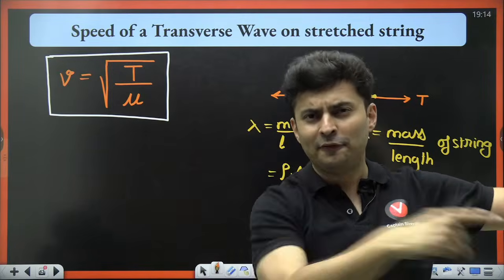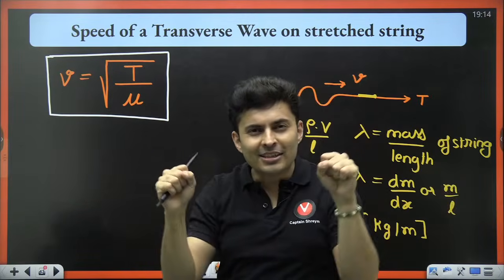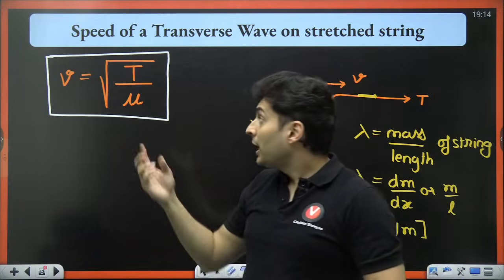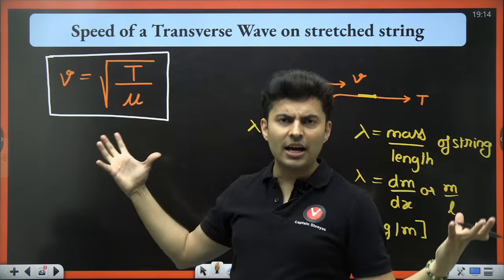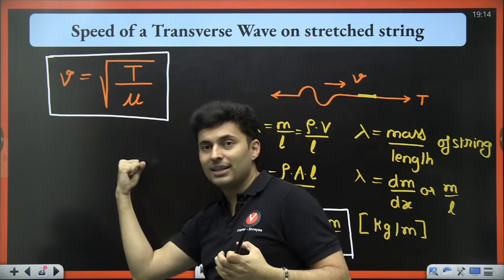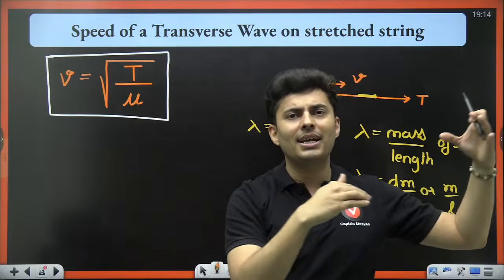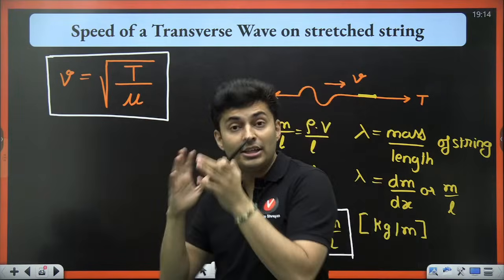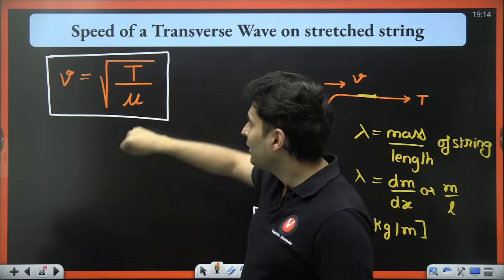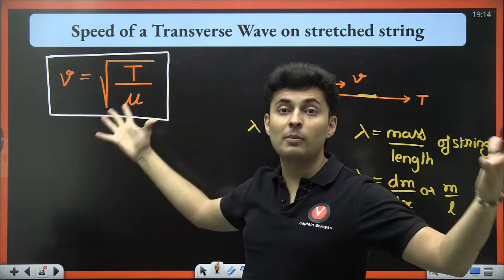More tension, faster wave. Less tension, slack string, slowly it will go. Heavy string, mu is very large, denominator is very large. This ratio will reduce, wave will go very slowly. Light string, mu is very small, denominator is small, ratio will expand, will become big.